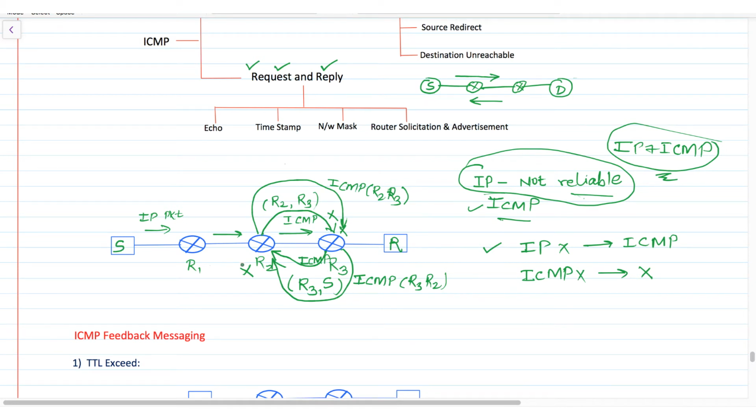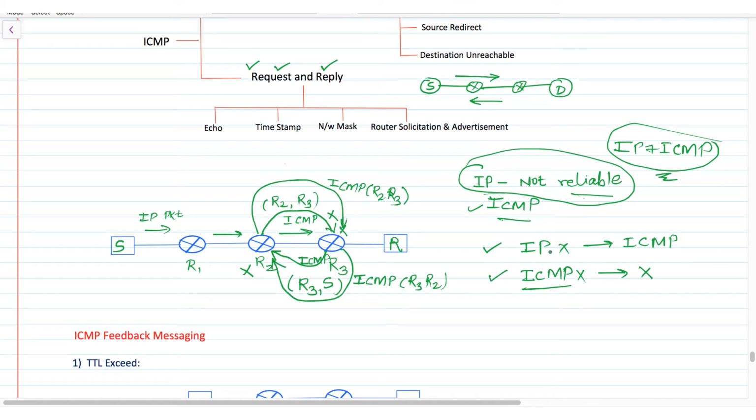It is not guaranteed that after discarding the IP packet at router R3, the ICMP message will certainly reach the source. When R3 sends an ICMP message, R2 may simply discard it and send nothing, because sending ICMP messages after discarding ICMP packets leads to an infinite loop.